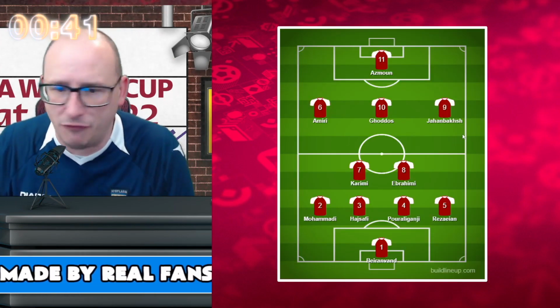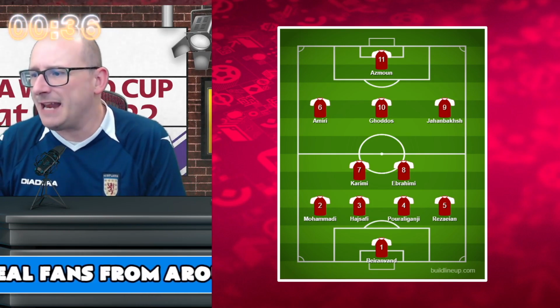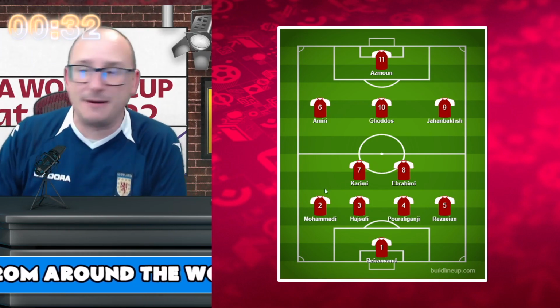This is my team then for Iran. I've got Mohammadi, Hajsafi, Pouraliganji and Rezaeian at the back there. Karimi, Ghoddos, Amiri, Jahanbakhsh and Azmoun, the Iranian Messi up top.